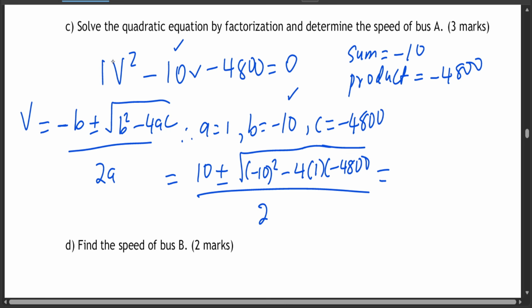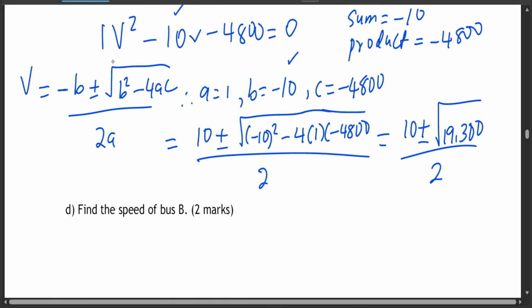So negative 10 squared minus 4 times 1 times negative 4,800 is going to give you 19,300. We have 10 plus or minus the square root of 19,300, divided by 2. Remember, there are two values of v.